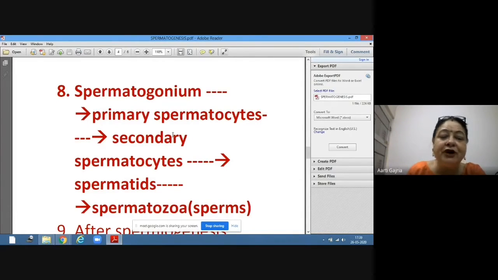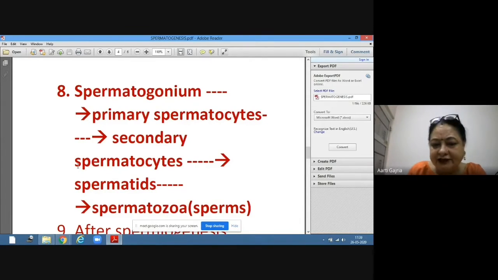If you remember your meiosis cell division content of class 11th, this will undergo second meiosis cell division, and this will form 4 spermatids.